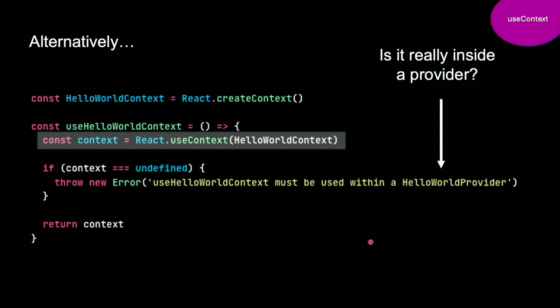Alternatively, sometimes we're working with a bunch of different people who might not be aware that the component that you're creating needs to be used within a certain provider. So we can check to see, hey, because we didn't pass in a default value, is this default value undefined? Is the context undefined? Then we're going to throw an error and let the developer know that, hey, you need to use this hook within this provider.